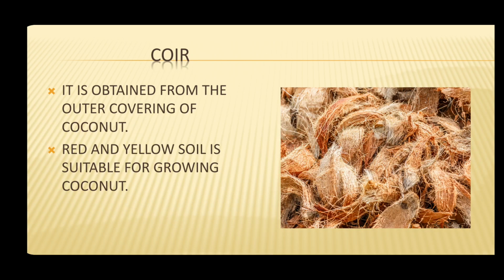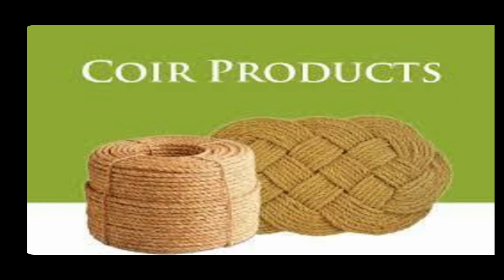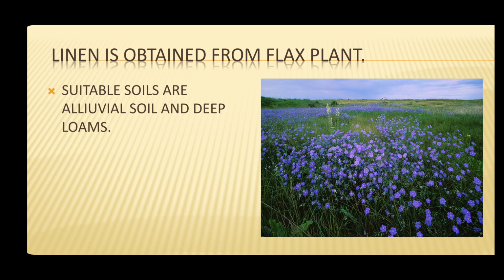Next is coir. Dear students, it is obtained from the outer covering of the coconut, and this plant does not require very fertile soil for its growth. It needs red and yellow soil, which is suitable for the growth of the coconut plant. So, coir is used for making ropes, foot mats, mattresses, etc. Next is linen.